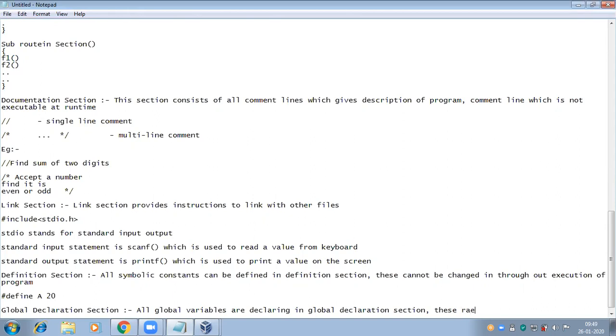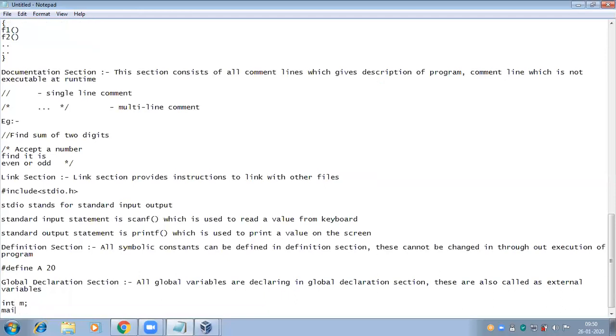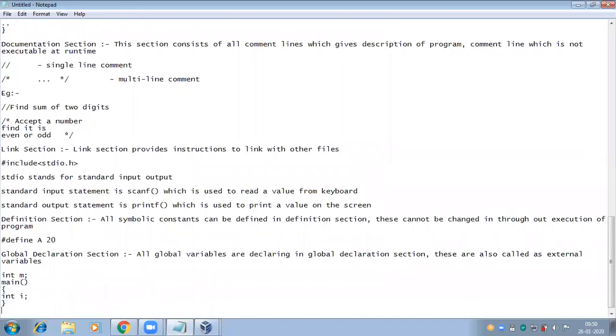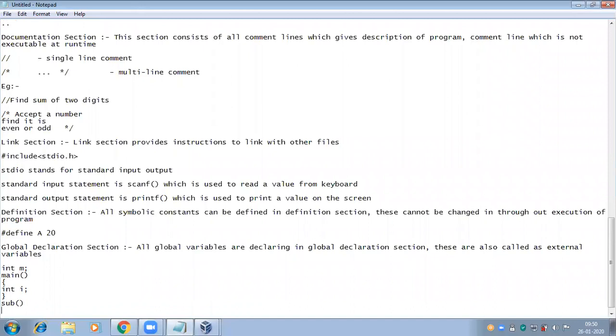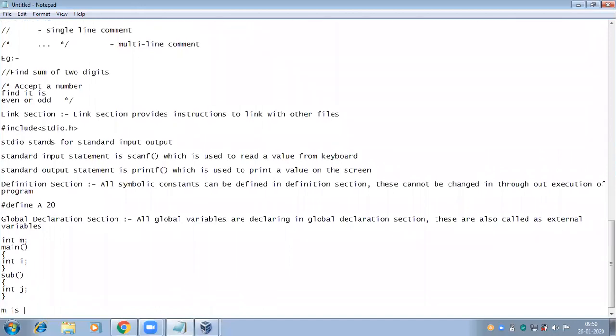These are also called external variables. Example is integer m, then main, then subroutine section, integer i, integer j, like this.